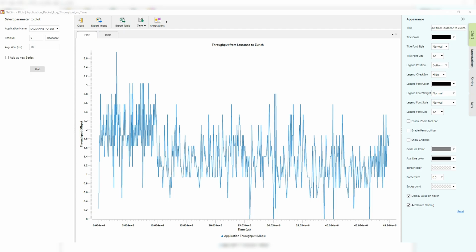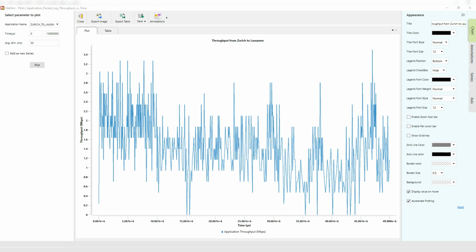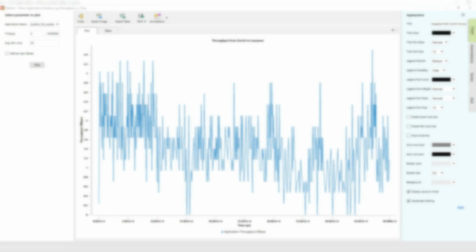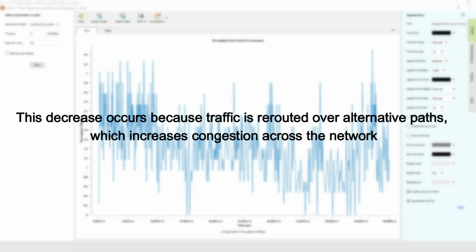In the throughput plots for traffic from Lausanne to Zurich and Zurich to Lausanne before the link failure, throughput is stable at around 1.9 megabits per second, close to the generation rate. However, after the 10-second mark, when the Basel-Zurich link fails, throughput drops significantly to around 1.2 megabits per second. This decrease occurs because traffic is rerouted over alternative paths, which increases congestion across the network.